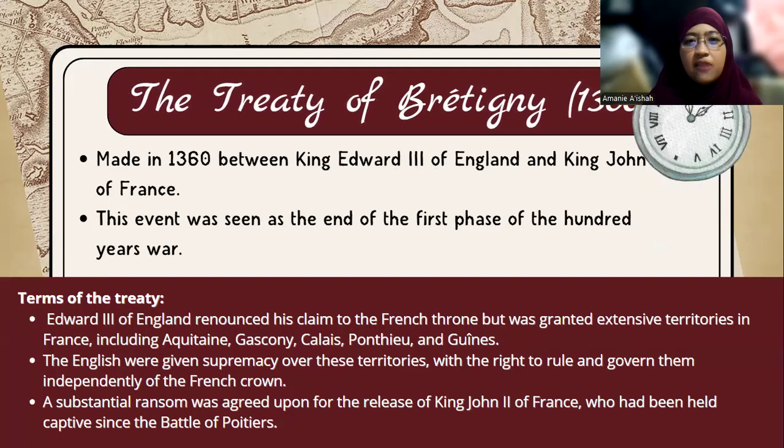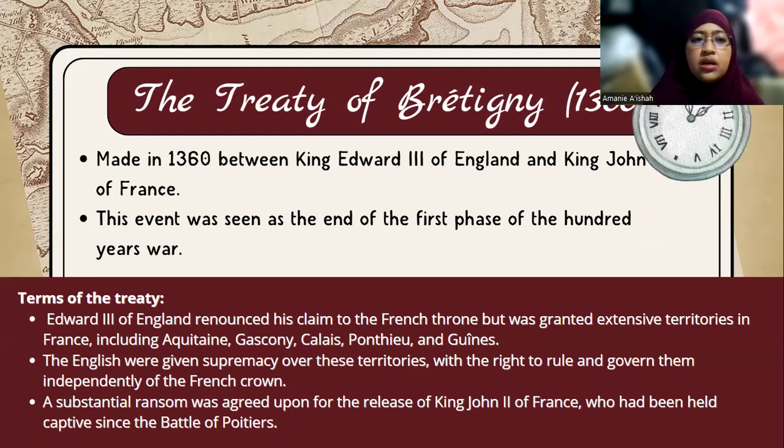Enter the Treaty of Brétigny, 1360. This was made between King Edward III of England and King John of France. This event was seen as the end of the first phase of the Hundred Years' War.